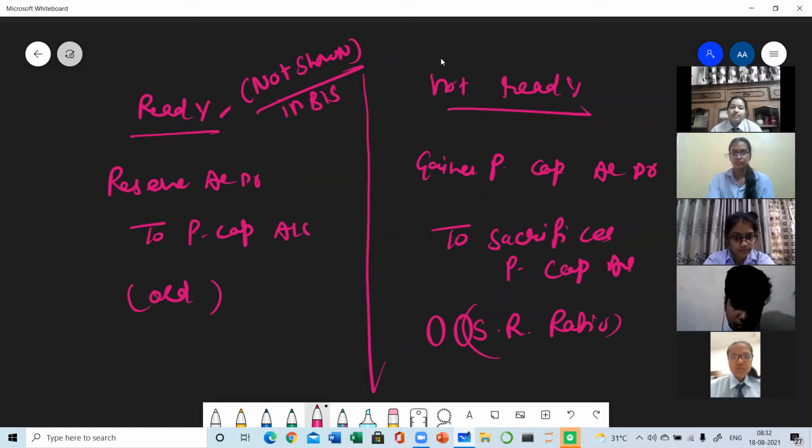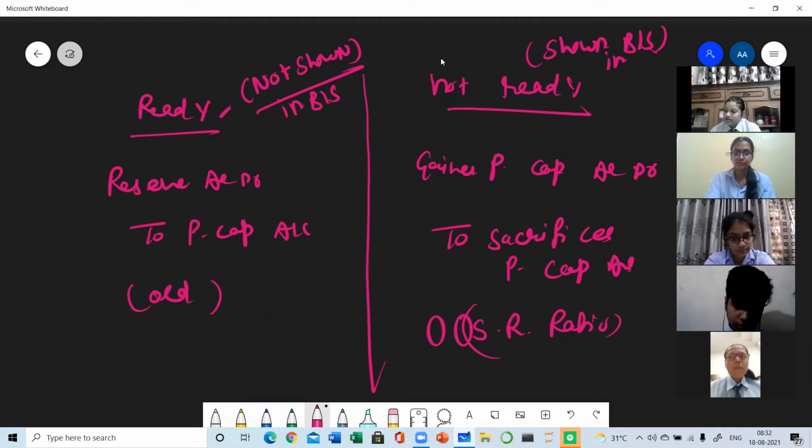Again, a one marker question. But when you have not distributed the reserves, it means reserves are intact. There is no change in the reserves. So they will be shown in the balance sheet. Again, a one marker question. Clear? So this is all about today's topic.